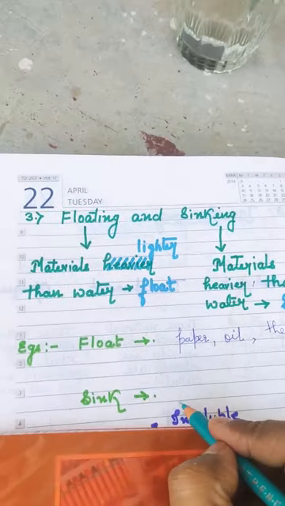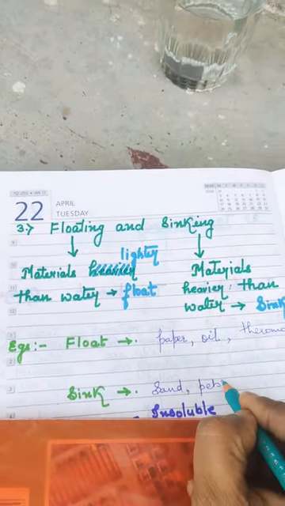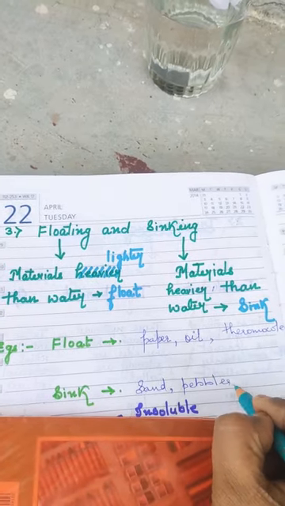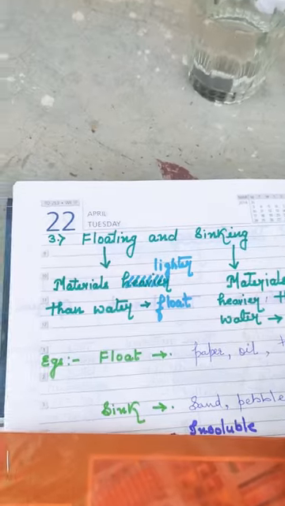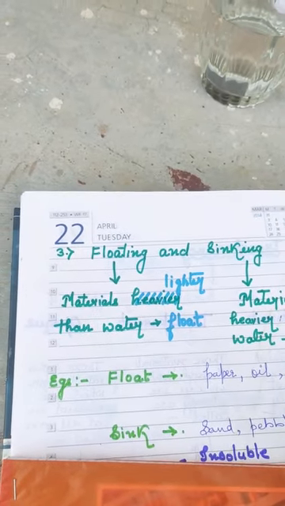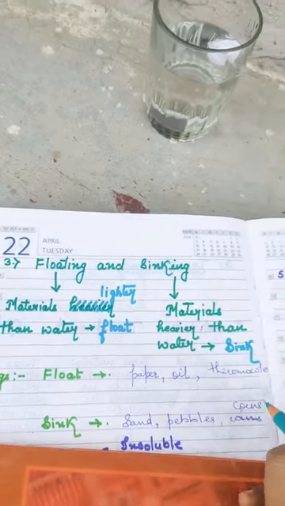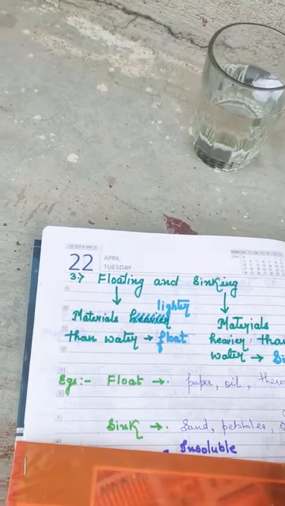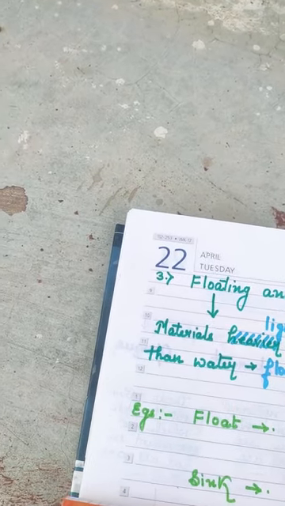Sinking, you see, sand, pebbles, coin, etc. C-O-I-N-S, coins. They are the material which will sink in the water. Clear? Now the next property is solubility.